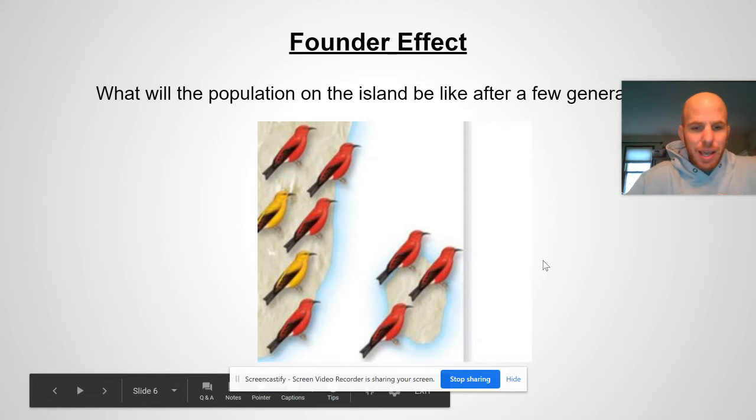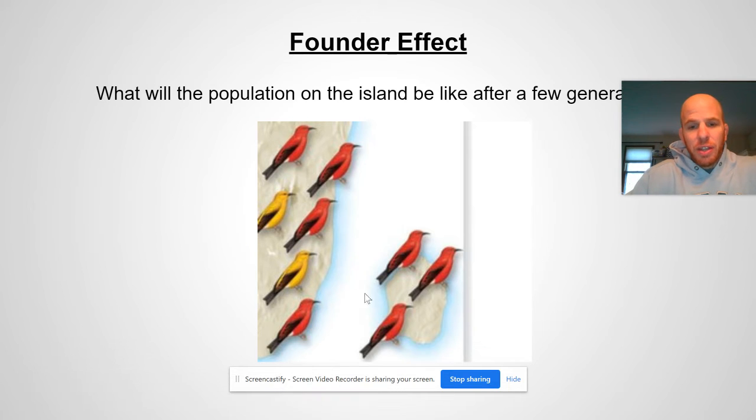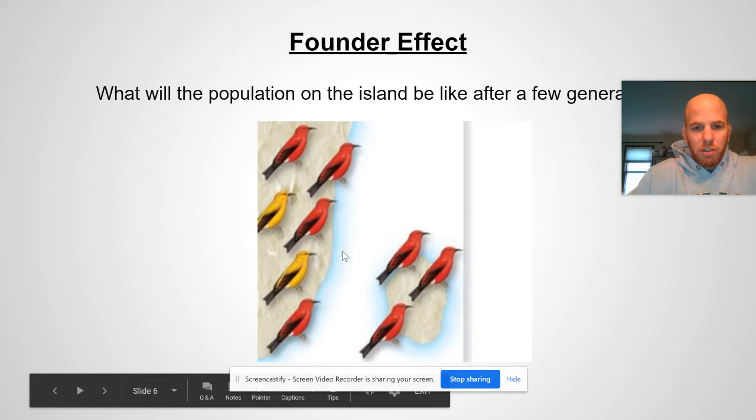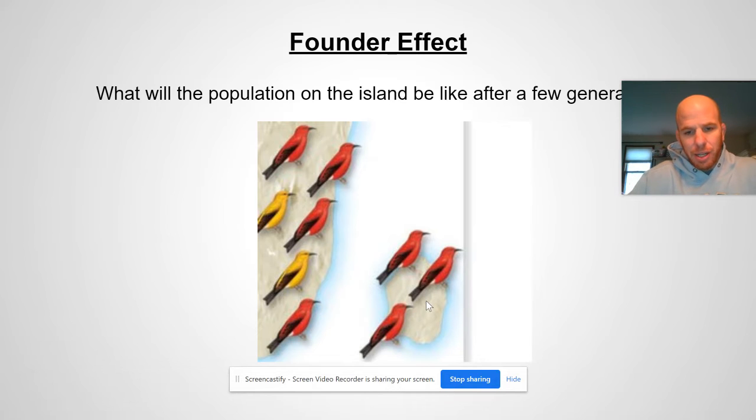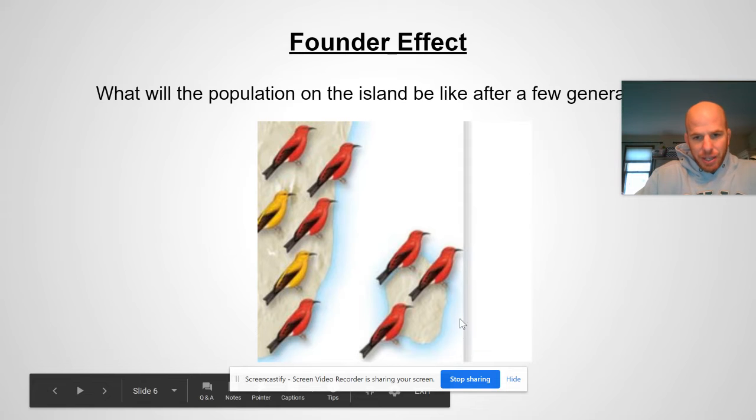Why did this happen? Well, they could have just flown there, or they could have been blown. People thought that with Darwin's finches, a few individuals were possibly taken there because of storms and things, and they ended up on this island. So they have founded, or set up, a new population on this island.